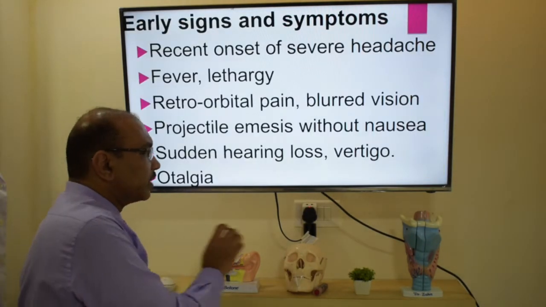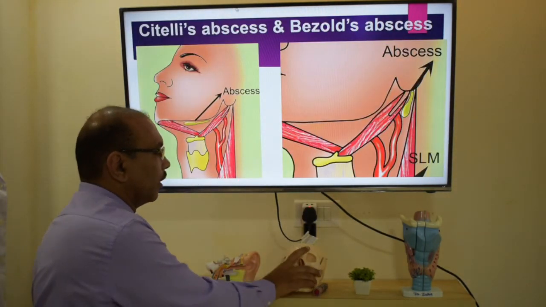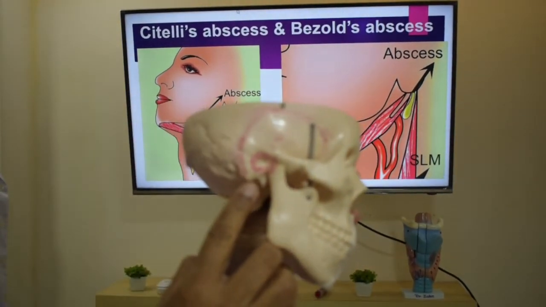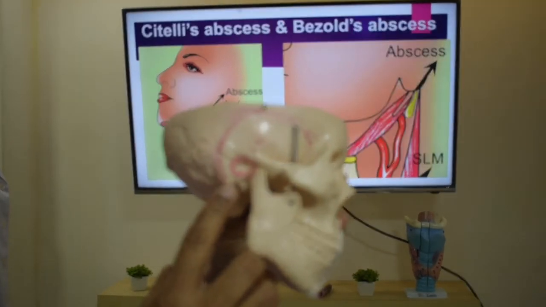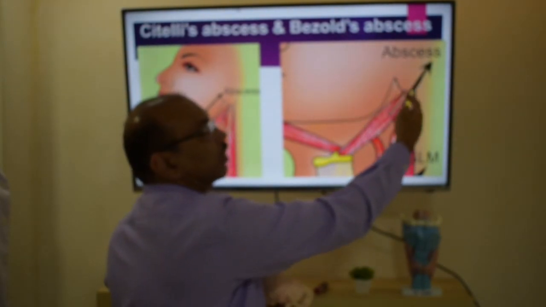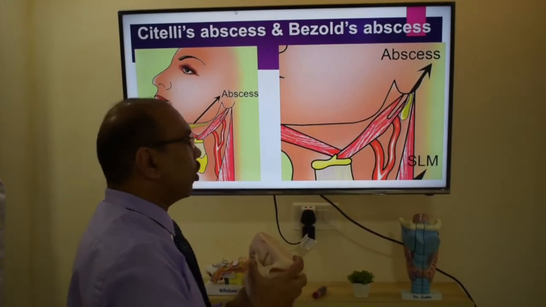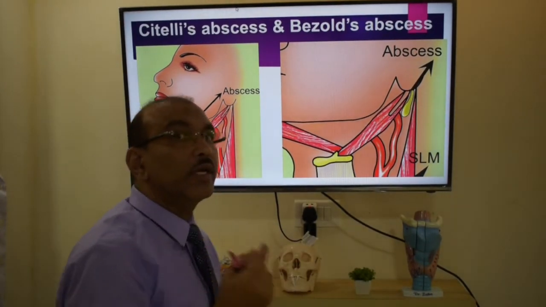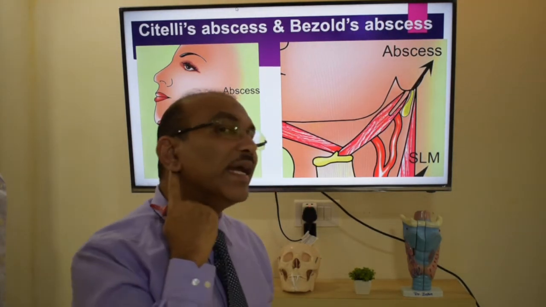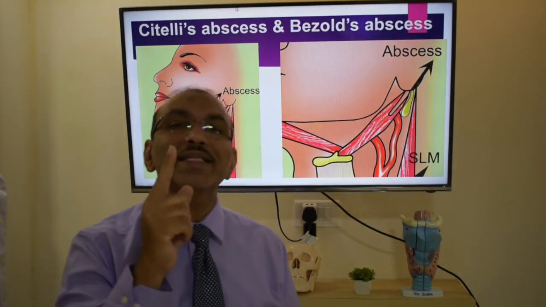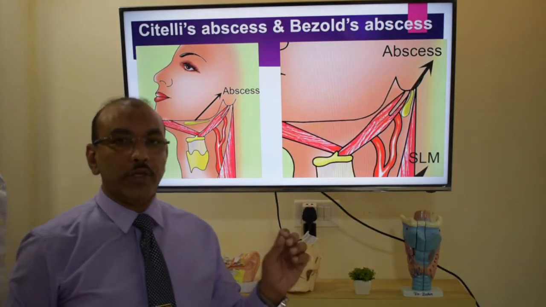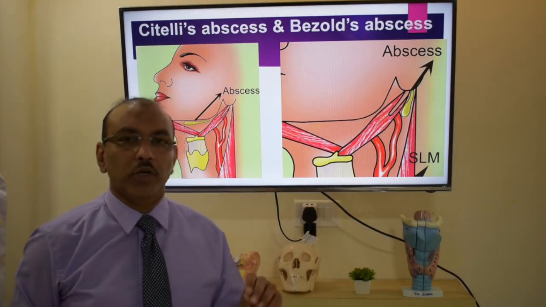Suppose it spreads from this mastoid. This is the mastoid. It erodes this mastoid tip and comes down to the muscle which is attached here. On the other side, inner side of the muscle, it tracks down. Then it is called Bezold's abscess. So it will be here. Suppose after the erosion of the mastoid, it tracks down to this part. It is called Citelli's abscess. So these are the complications of otitis media, which is more common in acute otitis media.